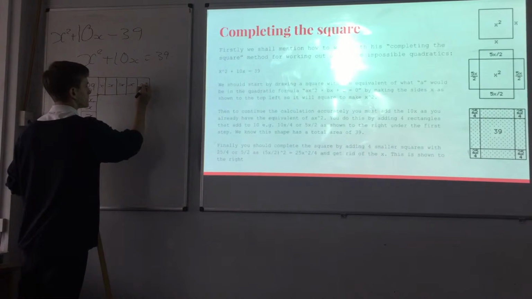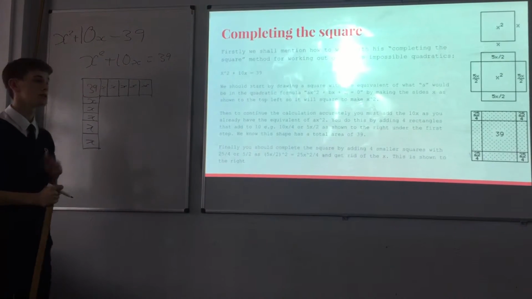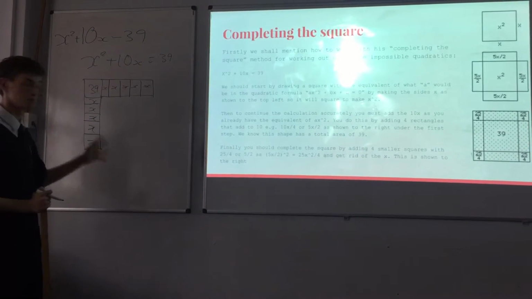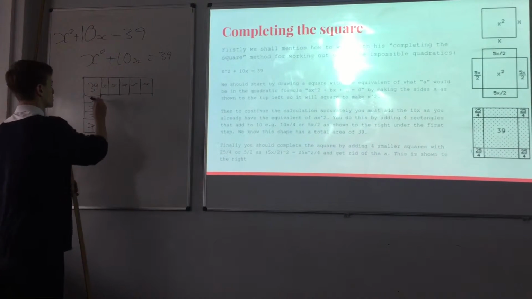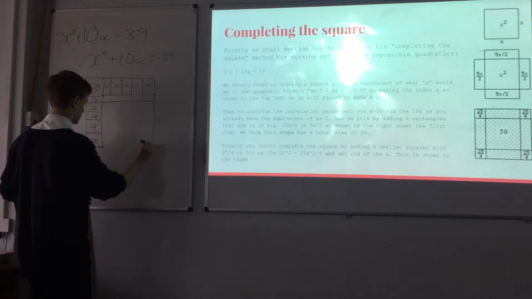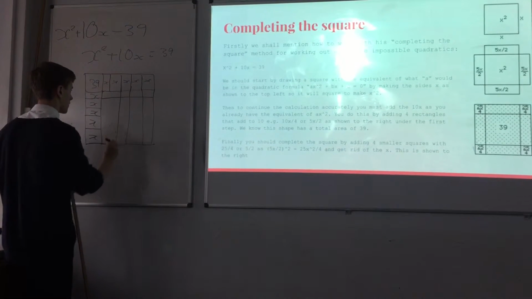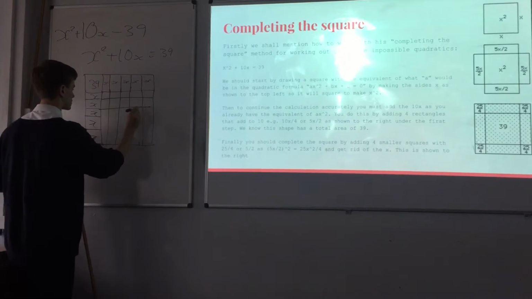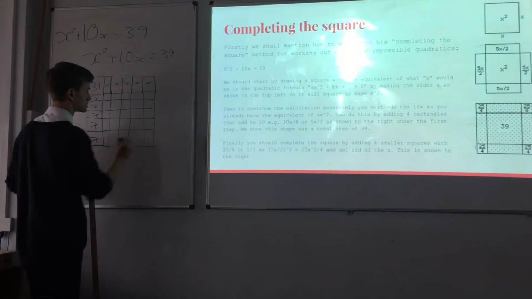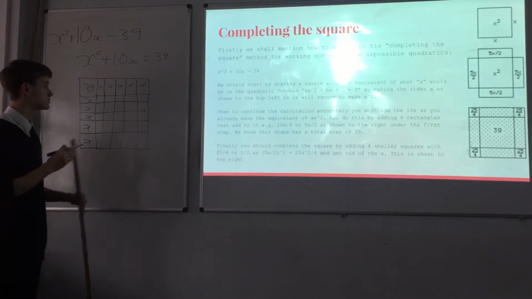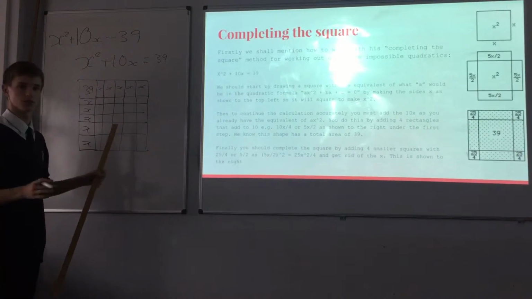We then come to the most important part of the method. We have to complete the square. Now, we do this by simply drawing the square and continuing all the lines until we've completed the square. Now, we can tell that each one of these is needed to complete the square.